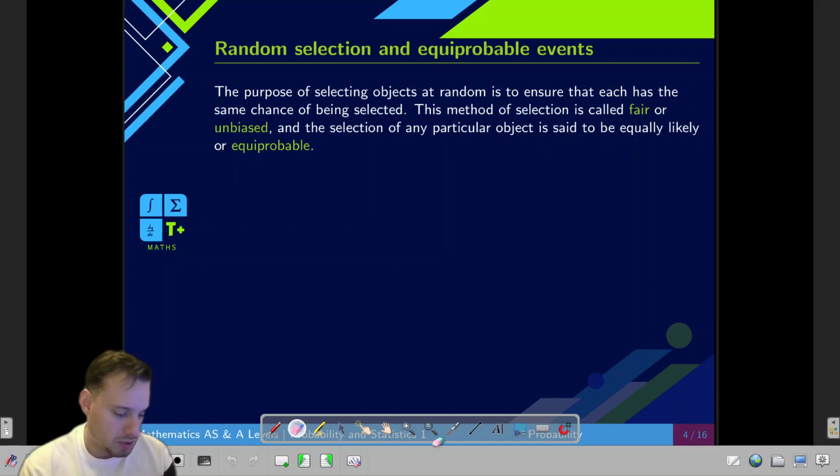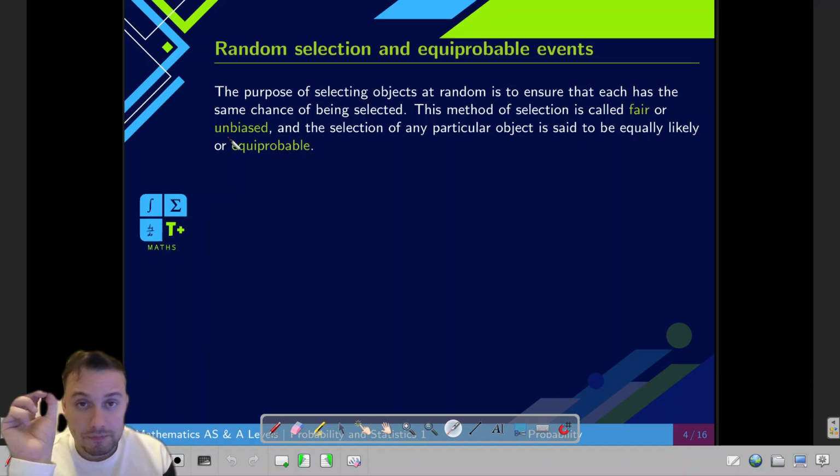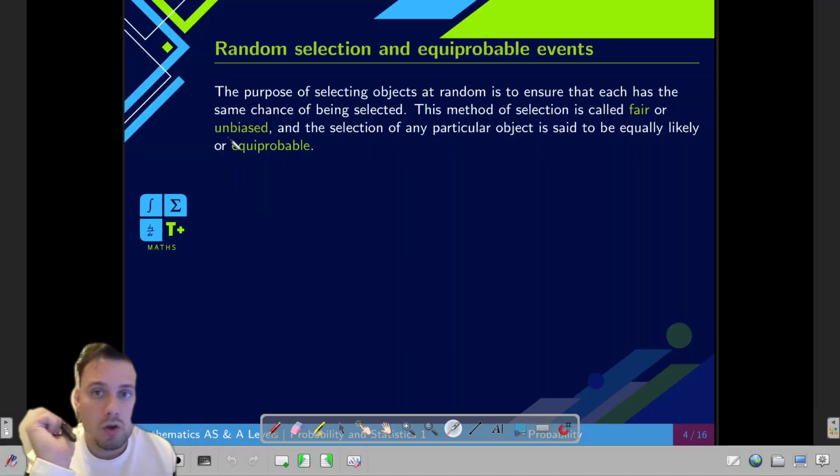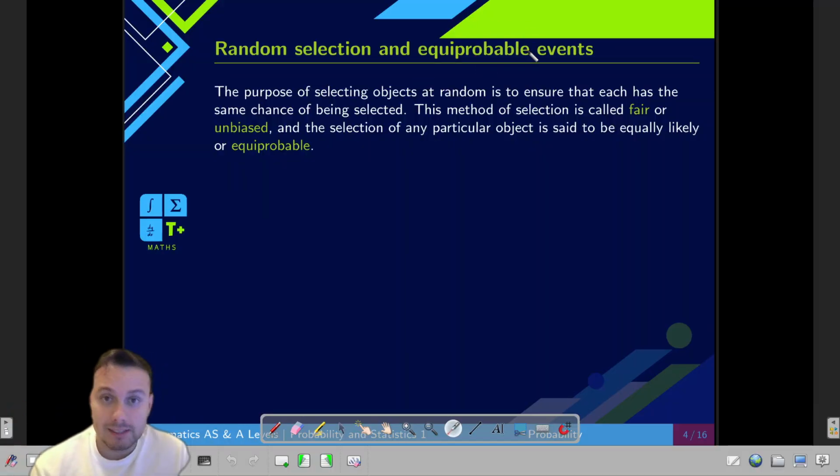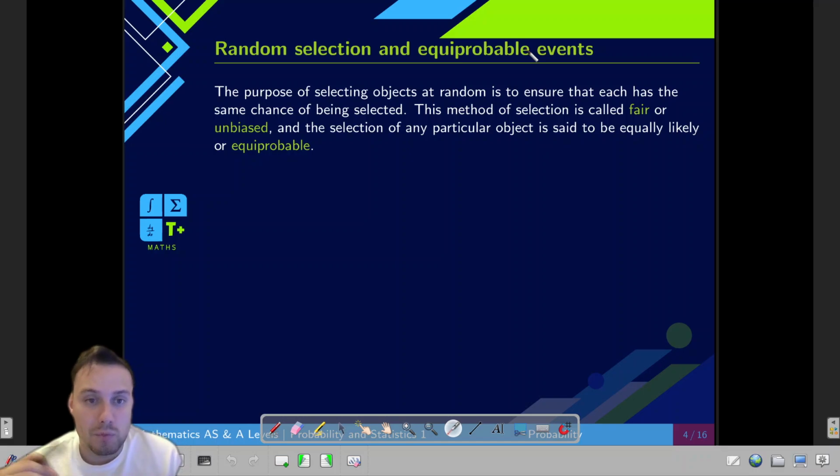These are two keywords that you need to know, both fair and biased, because these are words that will link you to what we understand in the task. When something in a task is presented as fair or unbiased, we are talking about equiprobable events, while if it is unfair or biased, then some events can have more probability than others. So watch out for that.